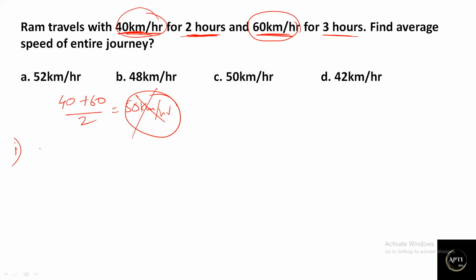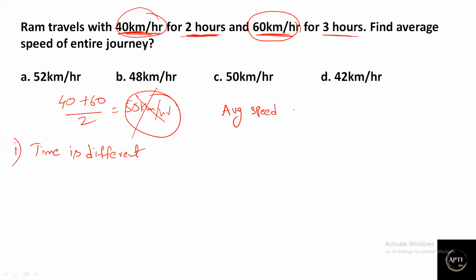Everyone just remember what the first case is. When we know two speeds, or two persons traveling with two speeds, it is very important to understand whether the time is the same or the time is different. In this case, in the given example, the time is different, correct? Now, how can we calculate when the time is different?